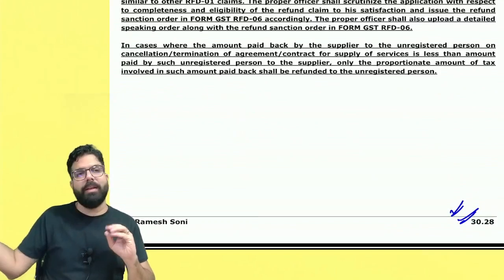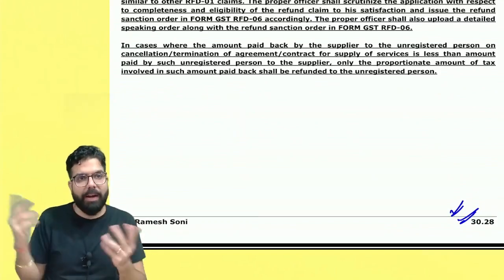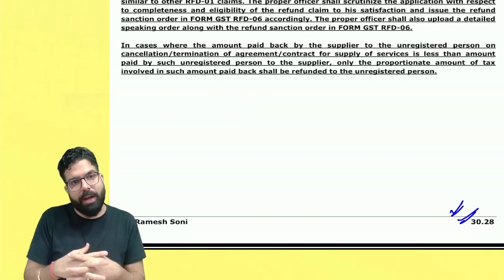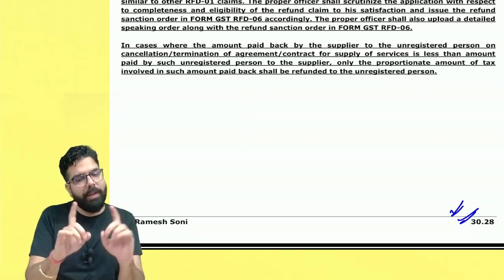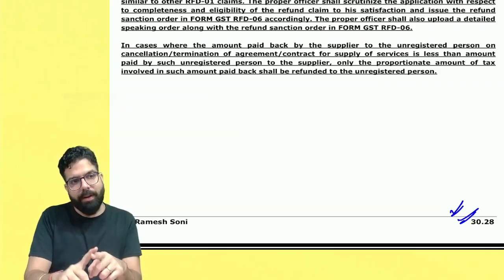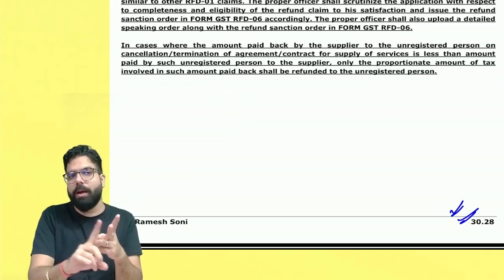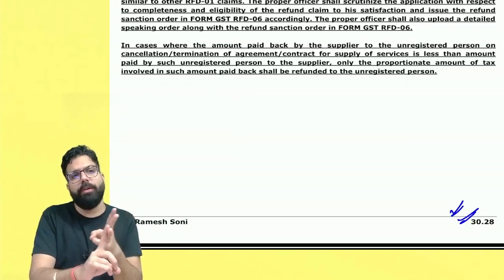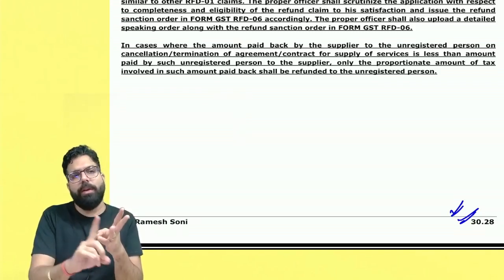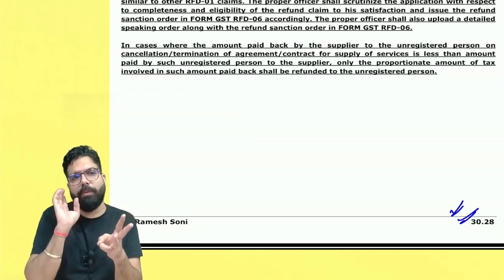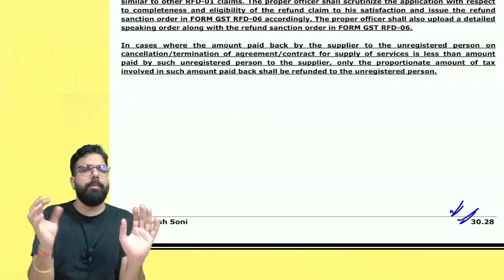Sir, if the agreement with the supplier got cancelled, might be a flat, hotel booking or long-term insurance policy agreement, then remember one thing, you can go online, take a temporary registration, and give your bank account details also. Along with that, you have to file your refund application and give all the statements which I have told you, and your refund will be processed and the money will be given.